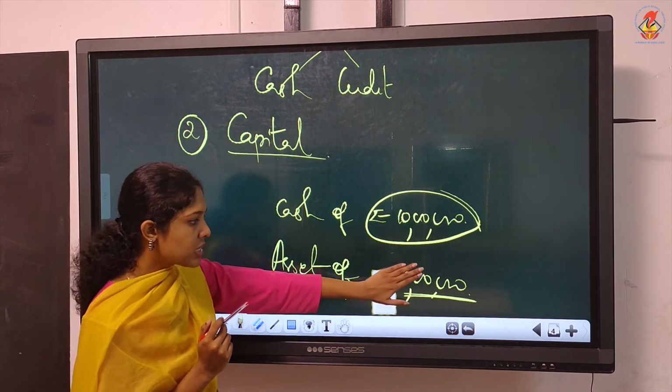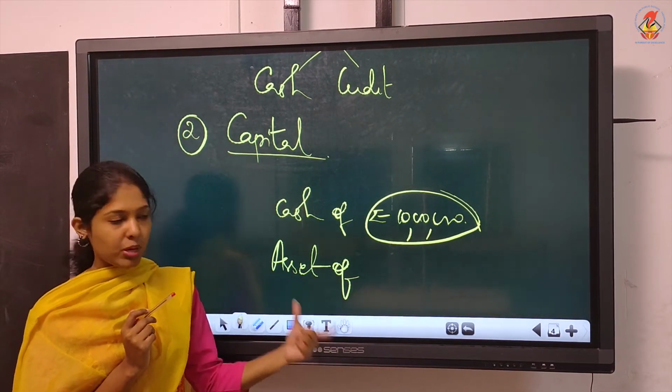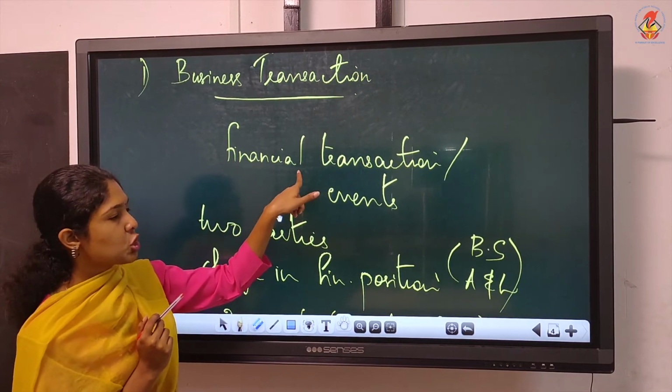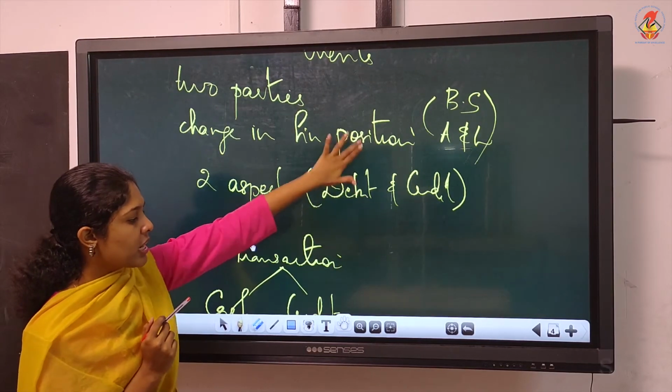When you say he started business with assets, this is not a business transaction, because the main point under business transaction is it should be financial. That means to be expressed in money terms.